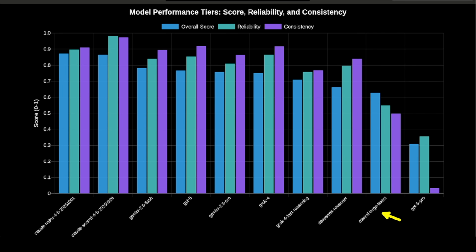Now, 2 of these are expected to struggle. Mistral Large and DeepSeek Reasoner aren't generally considered top-tier models, so their results were not surprising. DeepSeek struggled with pattern recognition and endurance testing, while Mistral couldn't complete remediation investigations. Not great, but not shocking either.